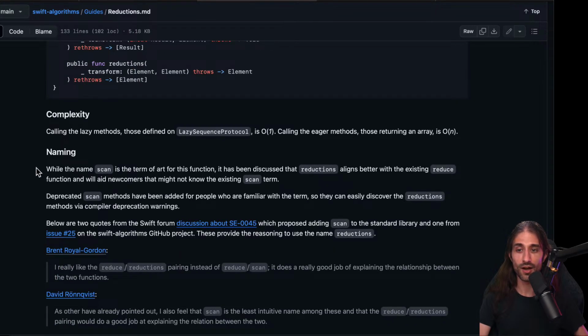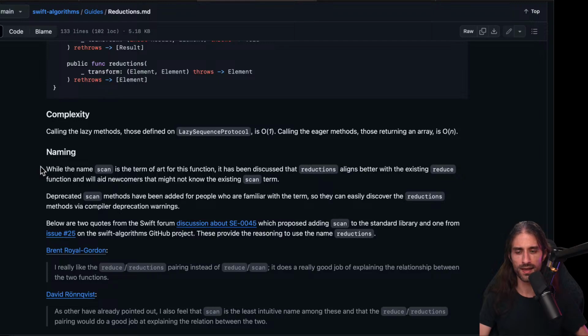Oh, look, they talk about scan. While the name scan is the term of art for this function, it has been discussed that reductions aligns better with the existing reduce function and will aid newcomers that might not know the existing scan term. To be fair, when I first heard of scan, the jump to understanding that scan is reduce with intermediary results is not obvious at all. It's totally unobvious.